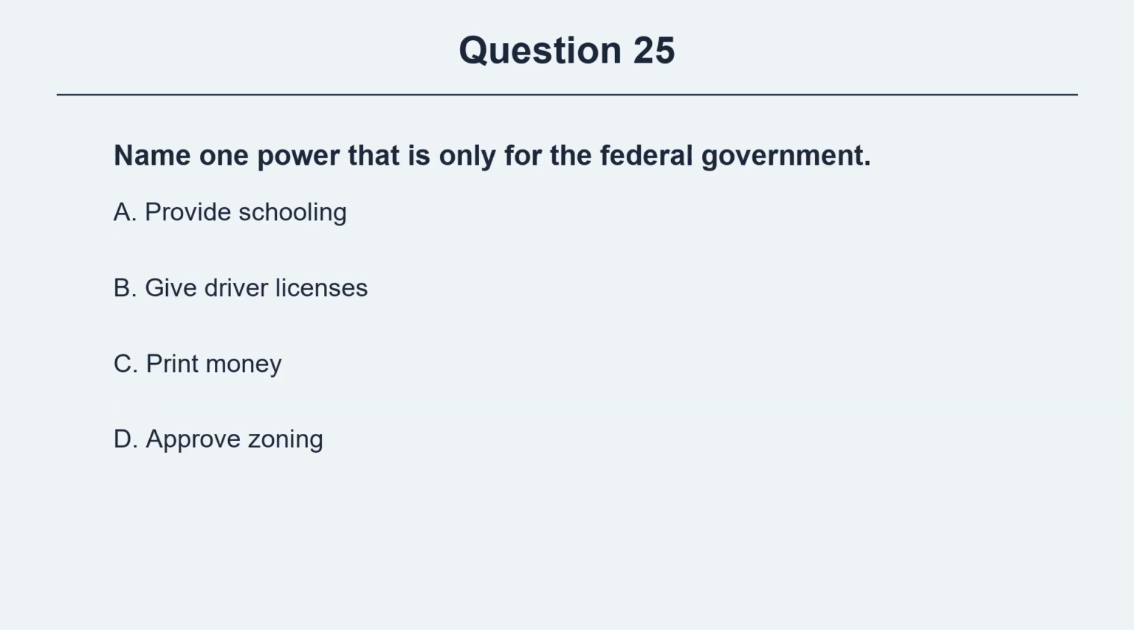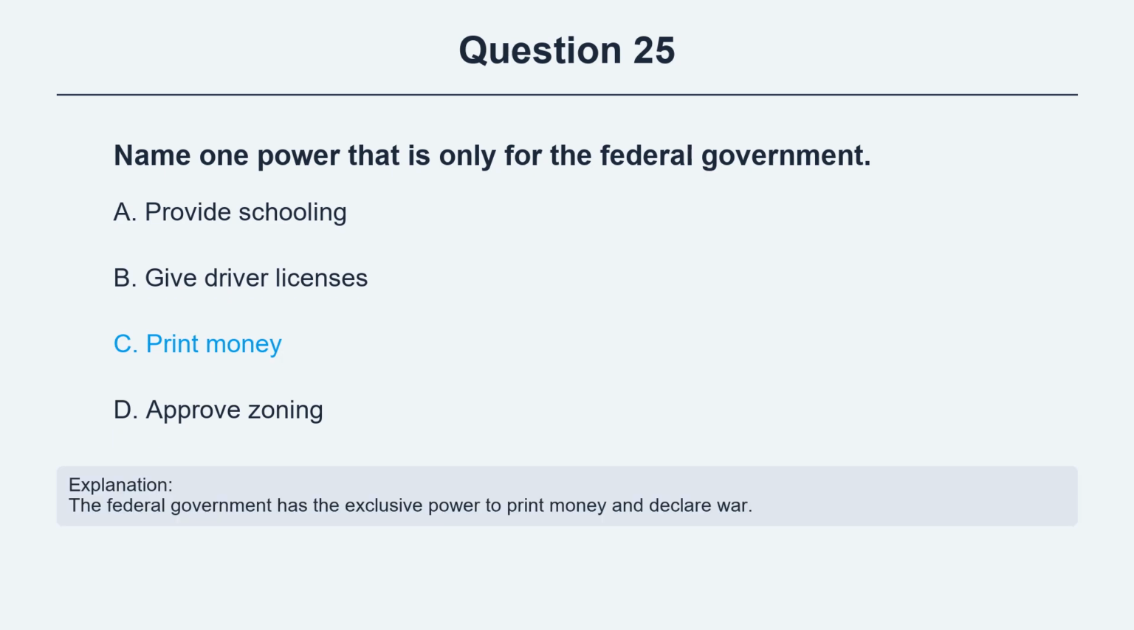Question 25. Name one power that is only for the federal government. Option A, provide schooling. Option B, give driver licenses. Option C, print money. Option D, approve zoning. The correct answer is option C, print money. Explanation. The federal government has the exclusive power to print money and declare war.